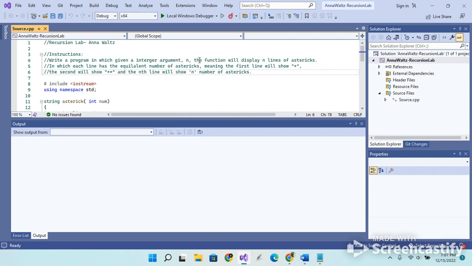For each line, the first line will have 1 asterisk, the second line will have 2 asterisks, and so on. And all you have to do is insert an argument number for how many lines you would like in your Christmas tree. Let's just open this up real quick and you guys can see how it looks.